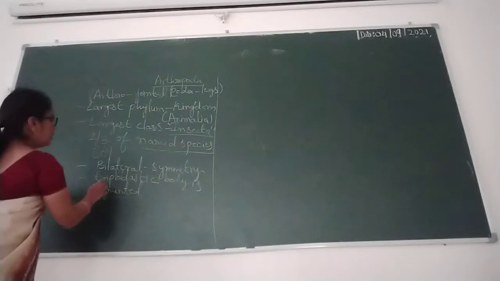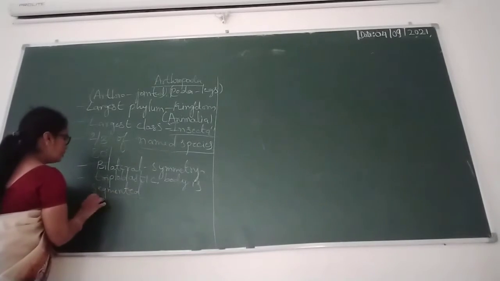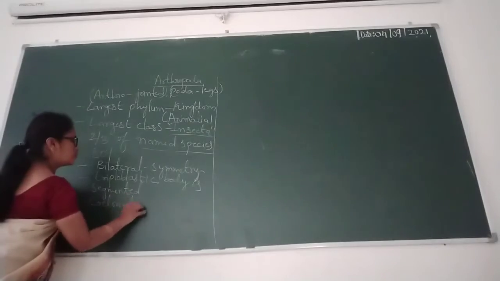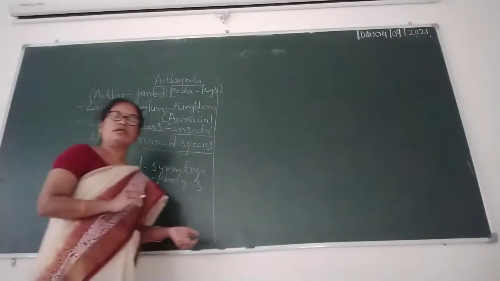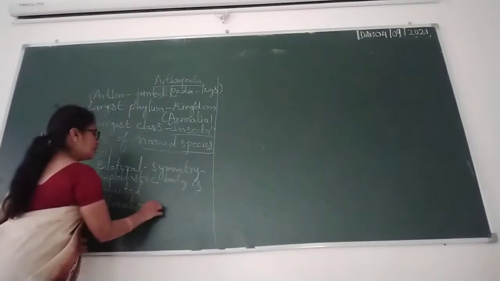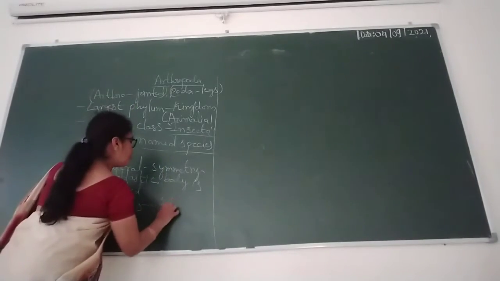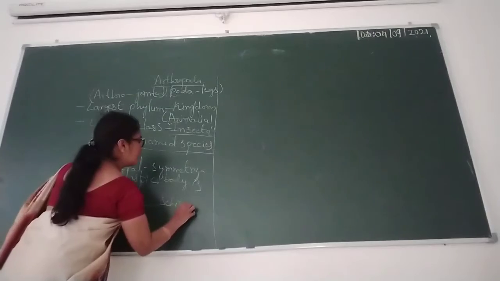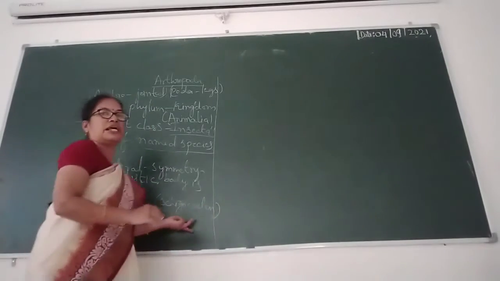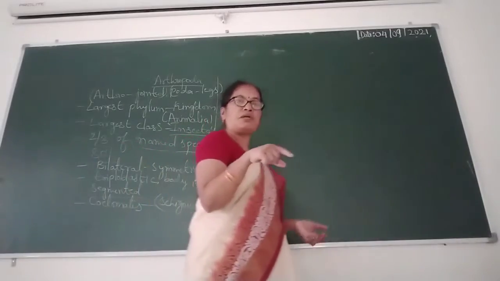Next, they are coelomates, meaning they contain a coelom. The coelom is formed by schizocoelom, a splitting of the mesoderm.